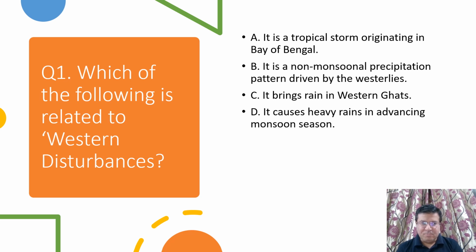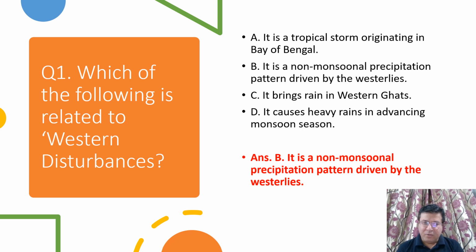Now let's explore which one is the correct option. Tropical storm originating in Bay of Bengal? We know it is originating in the Mediterranean Sea, so that is why this option is wrong. It is a non-monsoonal precipitation, yes, driven by westerlies. Yes, we know that westerlies are very helpful in bringing western disturbances to India. And it seems B option is right. Let's see the other options also. C, rainfall in Western Ghats? No. It causes heavy rains in advancing monsoon season? No, because this is a phenomenon of the winter season. So that is why B option is our right answer.